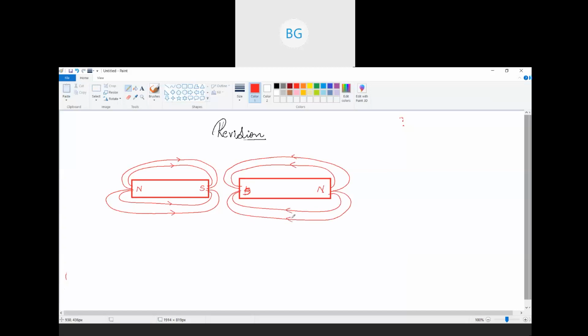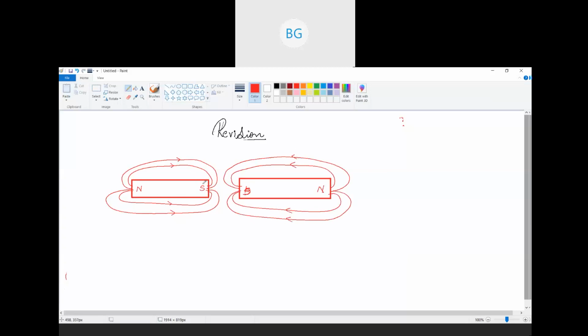Now as you can see here, we have two magnets and the magnetic fields I have drawn over here.